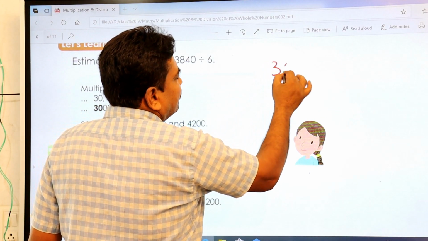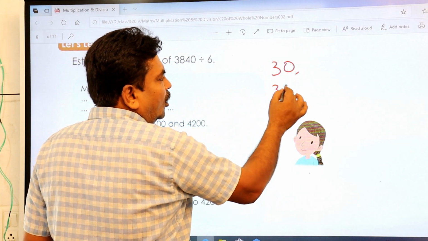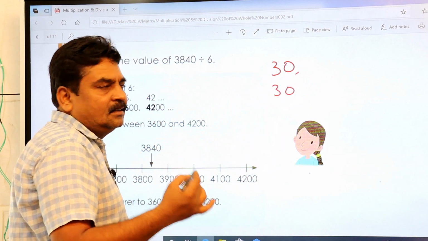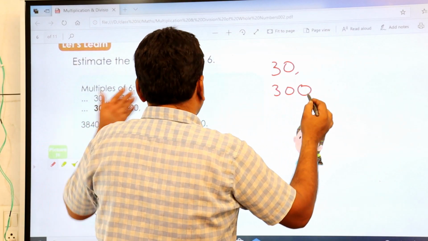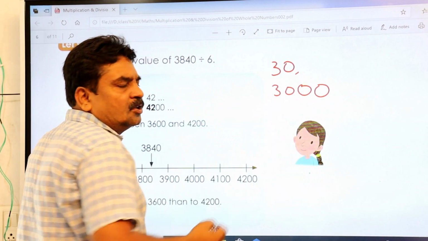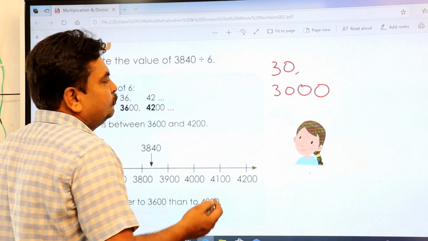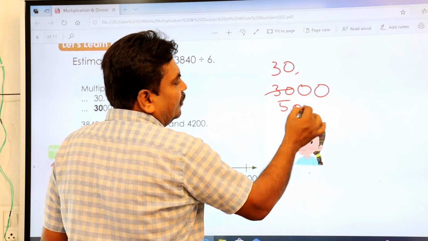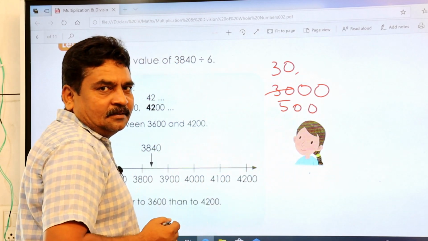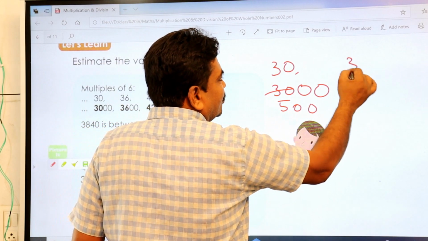suppose 6 5s are 30. 30 goes in 6, or you can take 3000 also goes in 6, because 6 5s are 30 and the remaining 2 zeros you keep as they are. 6 6s are how much? 36.